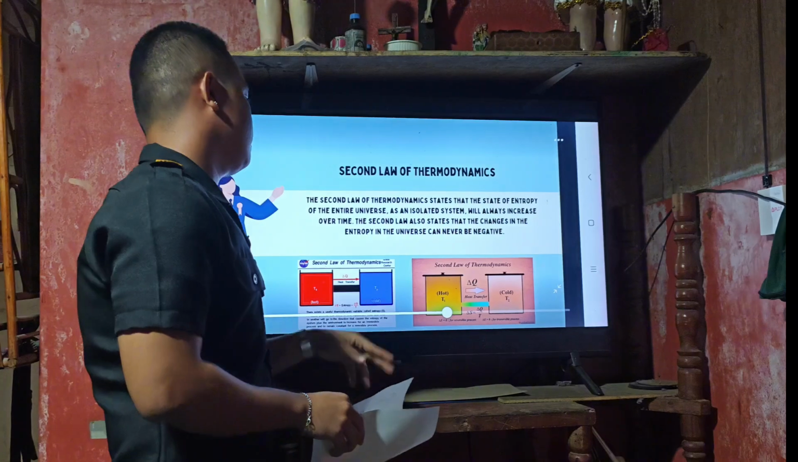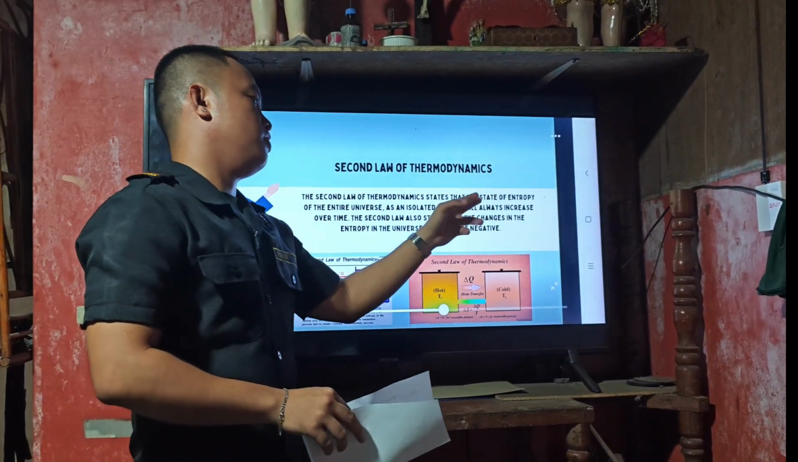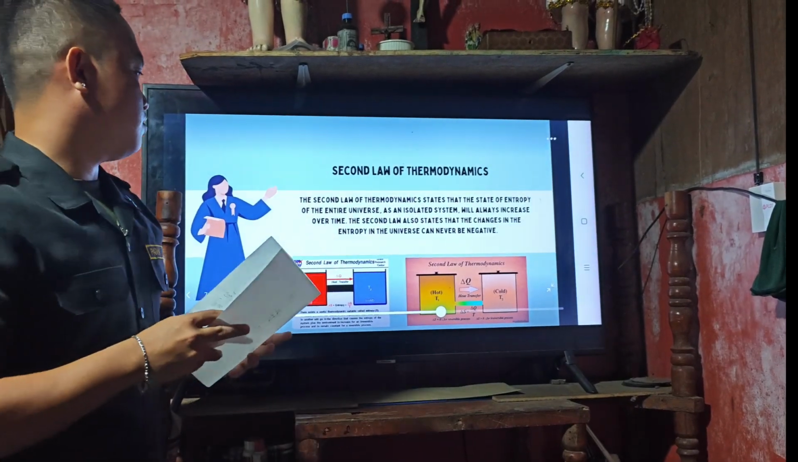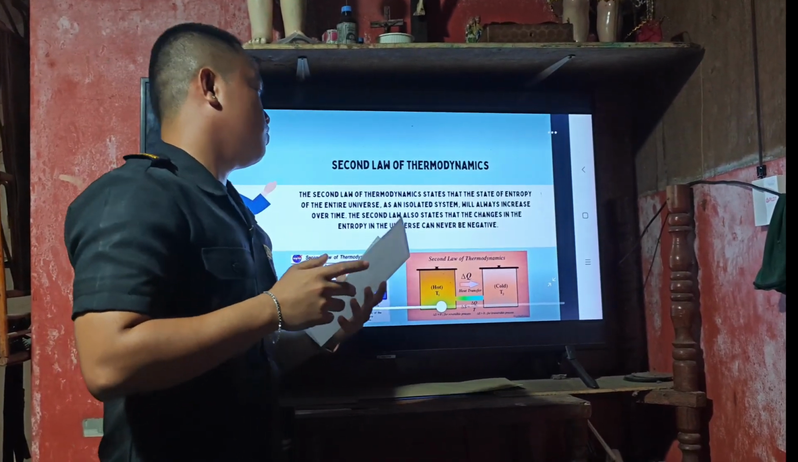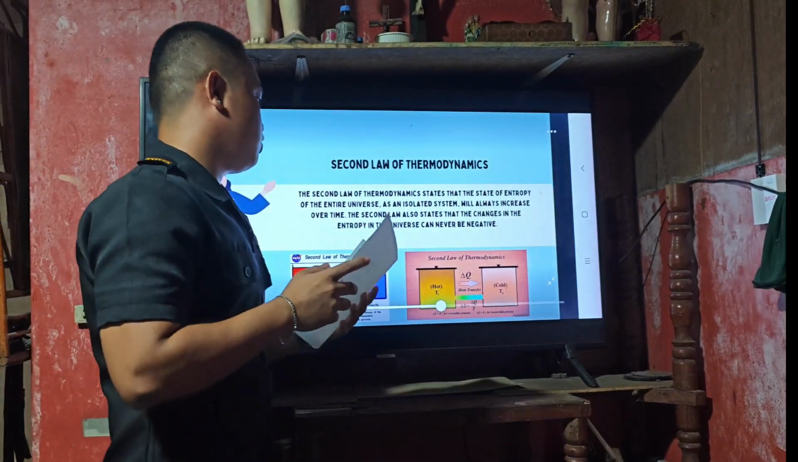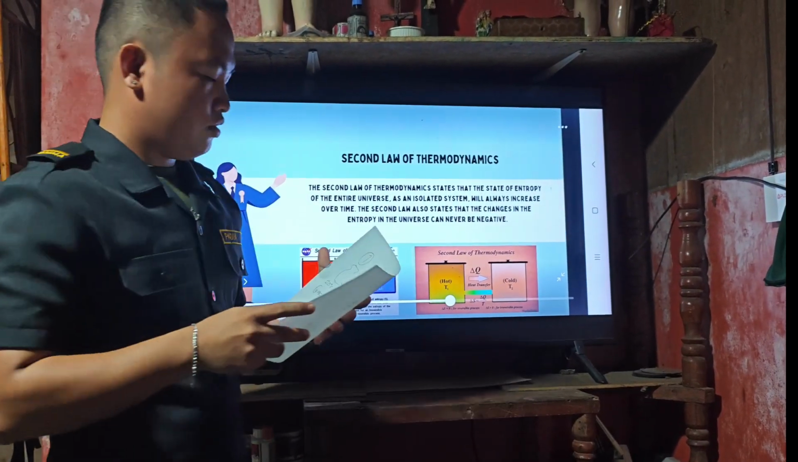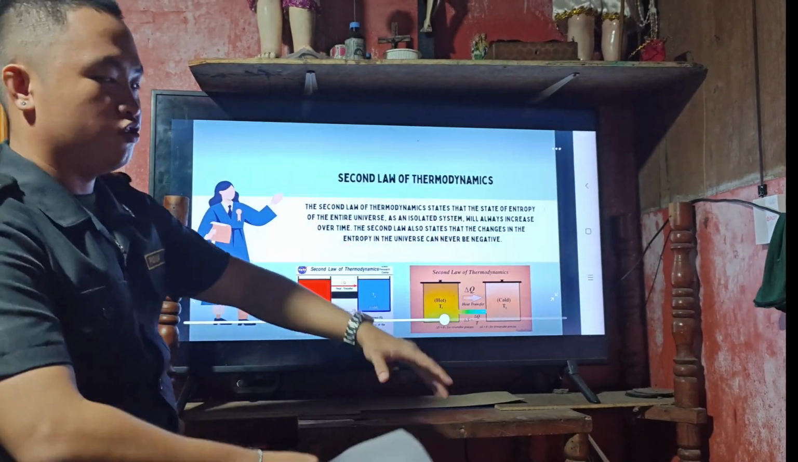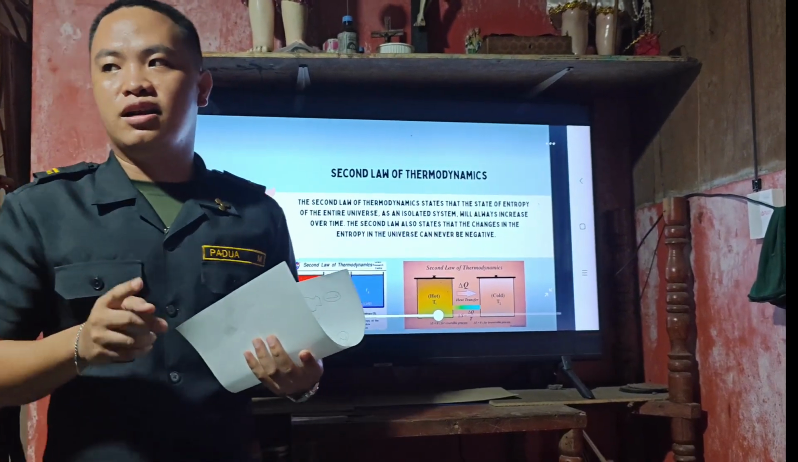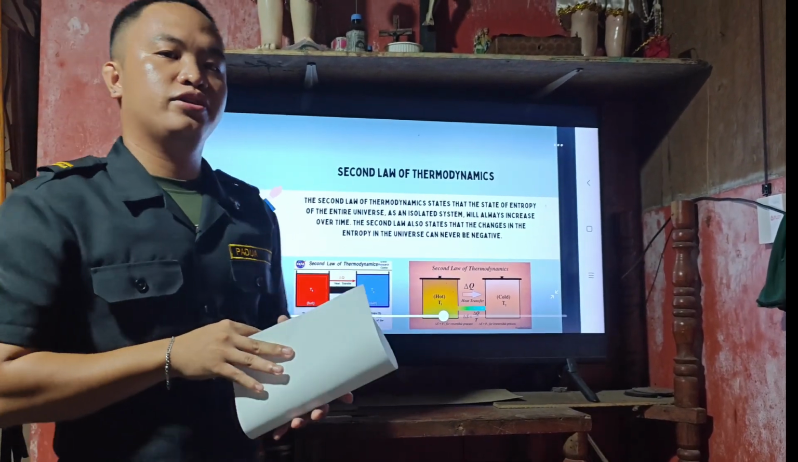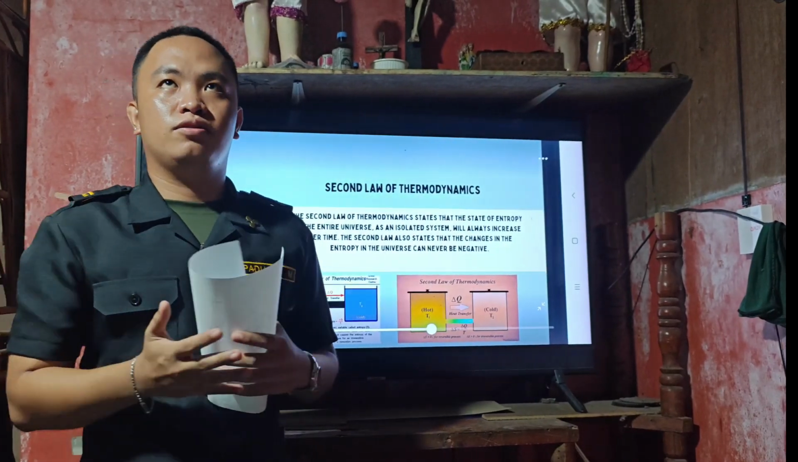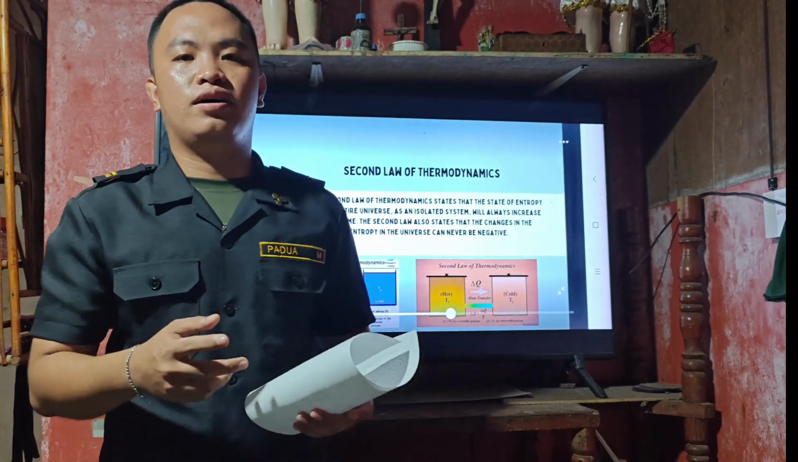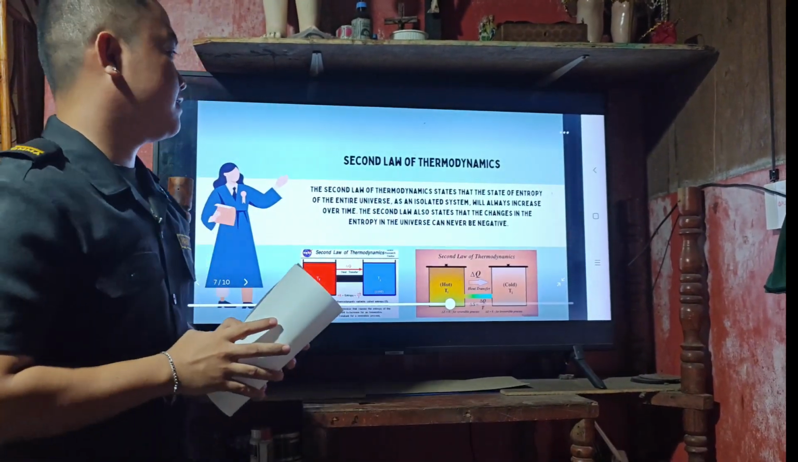Second law of thermodynamics. The second law of thermodynamics states that the entropy of the entire universe, as an isolated system, will always increase over time. The second law also states that the change in the entropy of the universe can never be negative. So for example, hot and cold, heat transfer. We have a hot glass of water and we put it in the refrigerator. If we wait for 5 to 10 minutes, it will become cold water. So the next one is